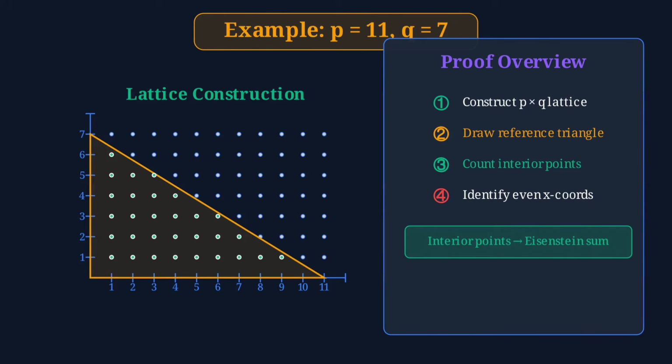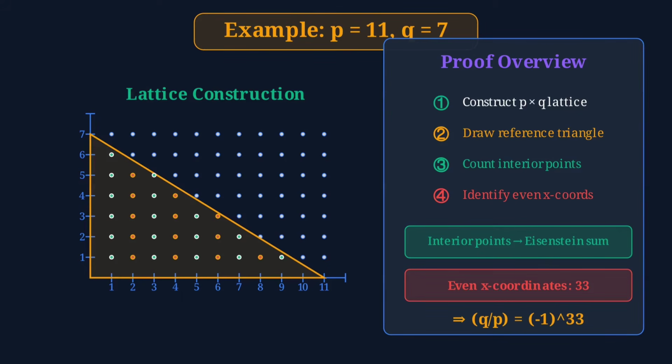Now the magic begins. We highlight all lattice points strictly inside this triangle. These interior points correspond exactly to Eisenstein's sum in the formula. Here's the clever twist. We now focus only on interior points with even x coordinates. In our example, we count 3 such points.